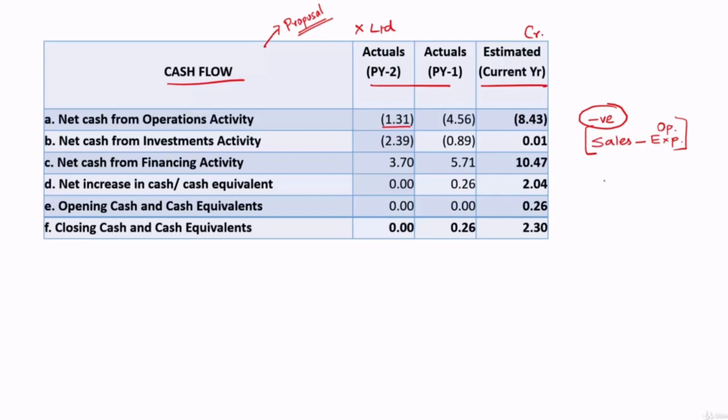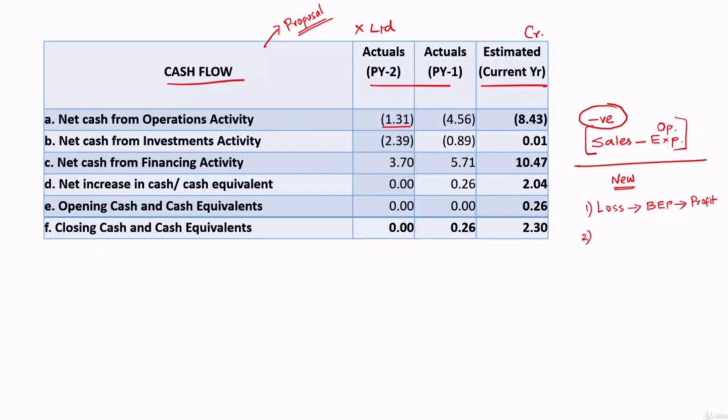They are running a business. The very objective of running a business is to make money. But when they look back at the operations, they have not made positive cash. They have made negative cash. And it is bound to happen, especially in new companies, because in the initial stages they will be suffering losses, then they will reach their break-even point, and only after that they'll start making profits. So those companies will be having negative cash flows from operations, number 1.